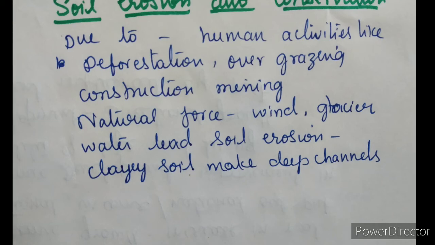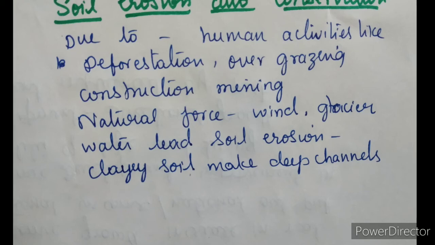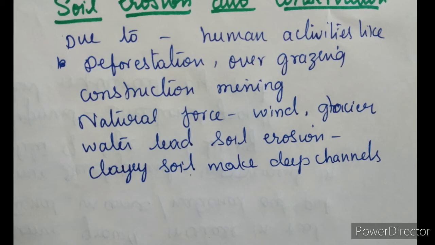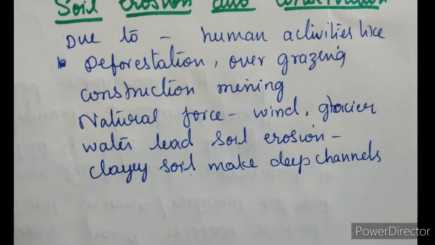So when the running water cuts through the clayey soil, it makes a deep cut there. Understood? Clayey soil is very sticky, right? So the water flows from there. It will become like a gully, a gap there. So this land is unfit for cultivation, and it is also called bad land. In the Chambal Basin such lands are called ravines.